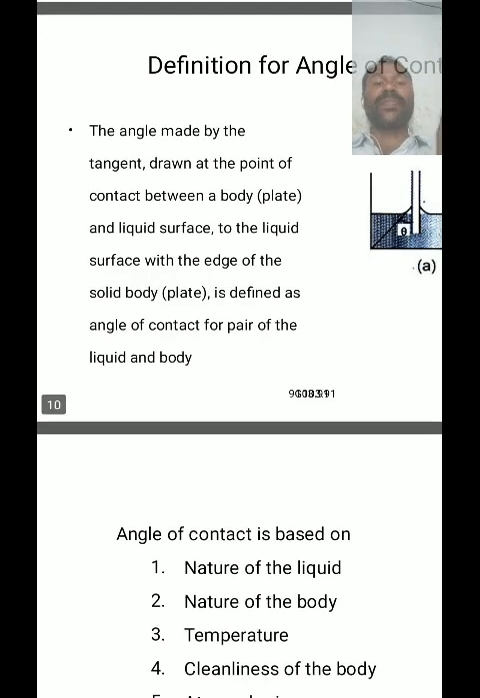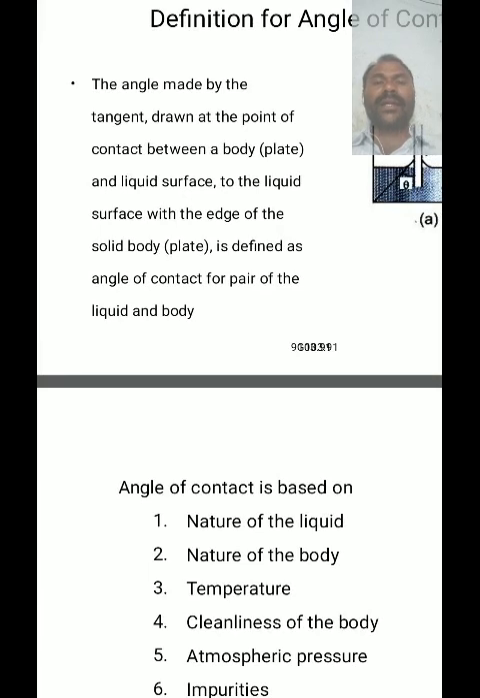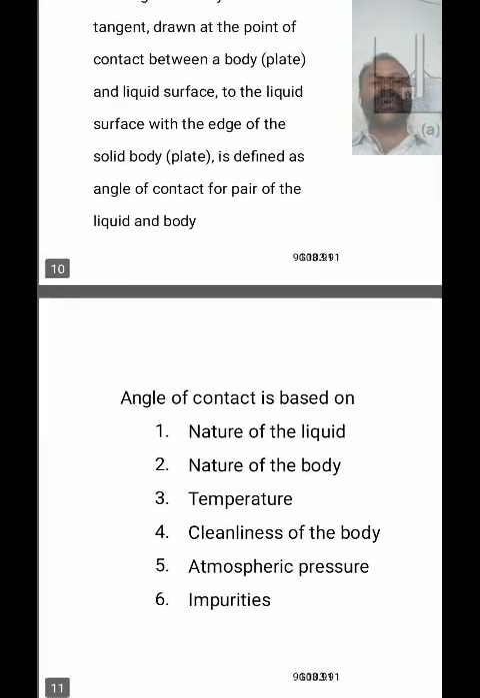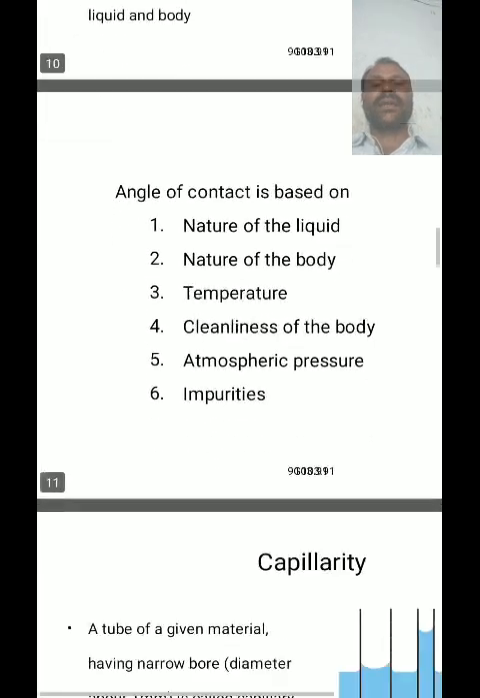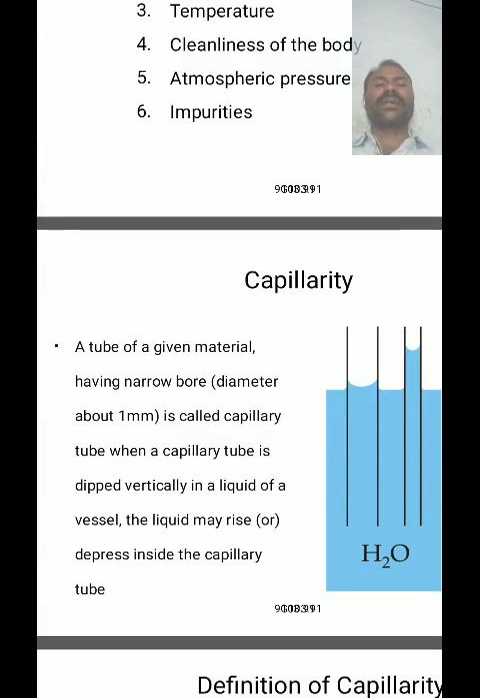So that angle: along the tangent we have to draw a tangent to the curve. The angle made by the tangent with the glass plate inside the liquid is called the angle of contact. That angle of contact is greater than 90 degrees, which is why it is called an obtuse angle. For a pure form of water or liquid on a pure solid, the angle of contact becomes 0 degrees.